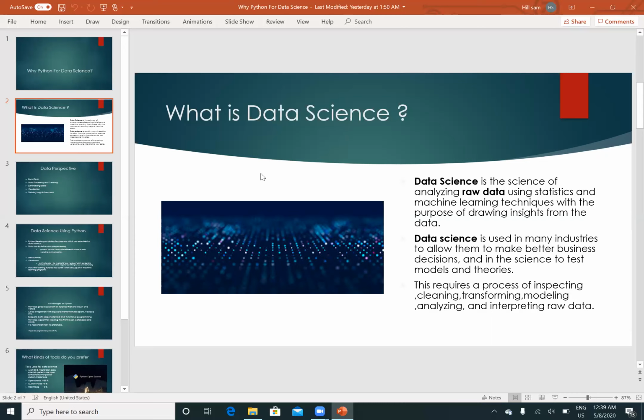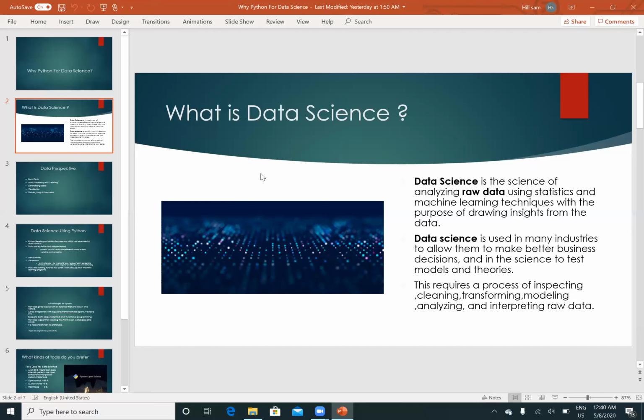For example, better business decisions in the sense of getting better profits based on the data. Based on the data, based on the output, they can decide which process is giving them a good profit.